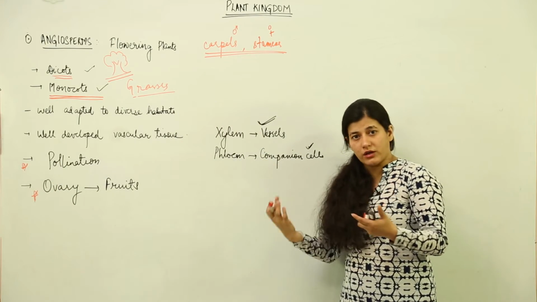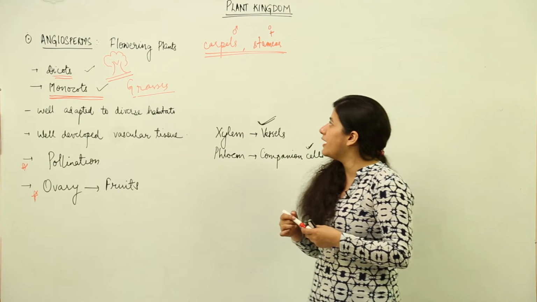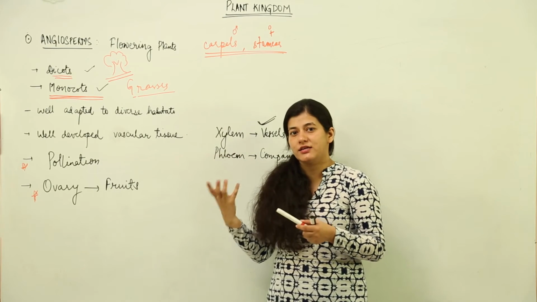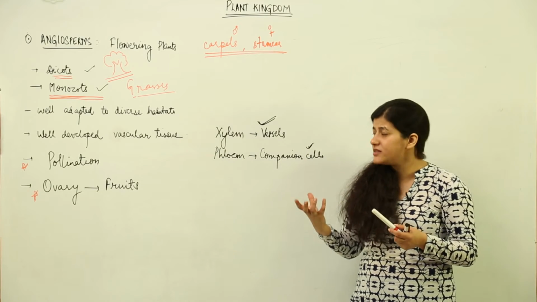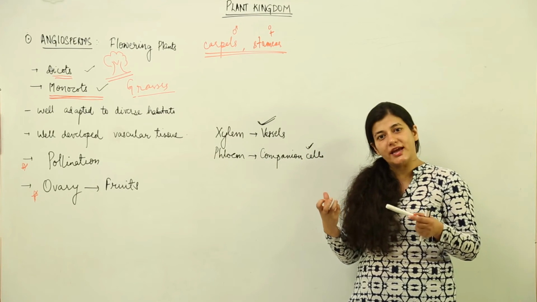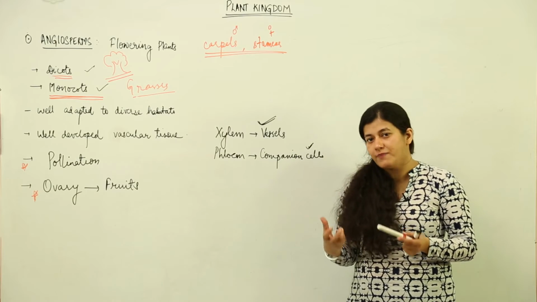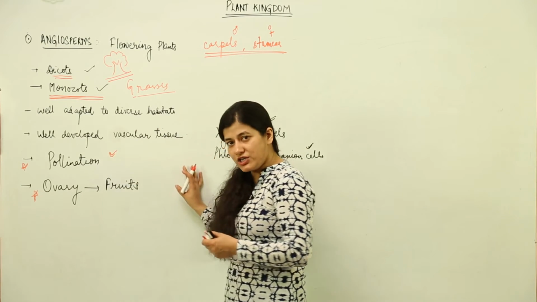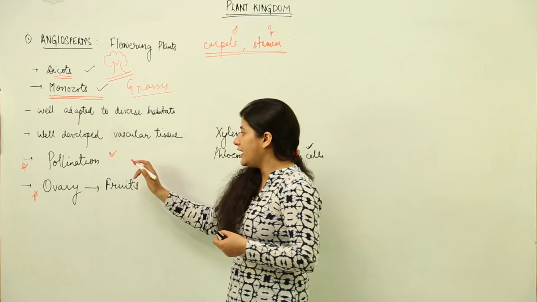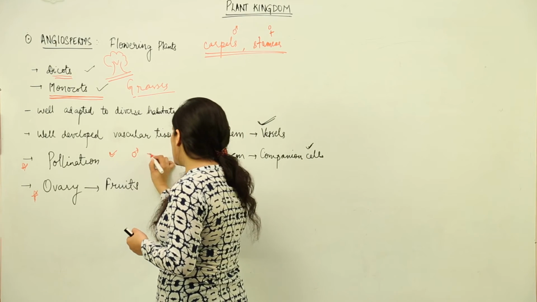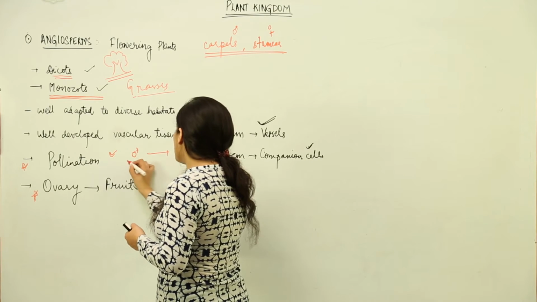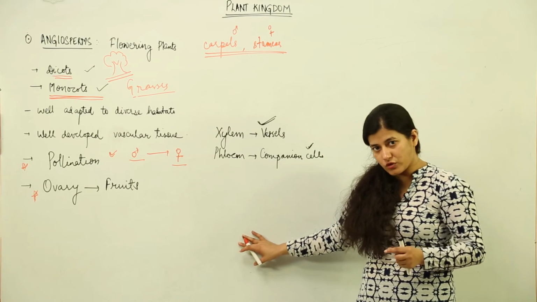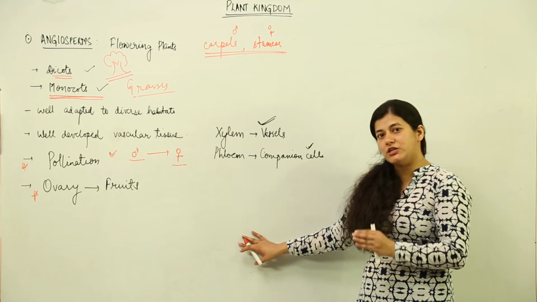They have good looking flowers, very colorful and bright, which have the appendages known as calyx and corolla, those petals and sepals. They attract the insects, or they would be present in such a way so that some external agency would be used for taking the male gamete to the female gamete, because both the gametes, in the case of angiosperms, are non-motile. The pollen grain would be taken to the ovary.